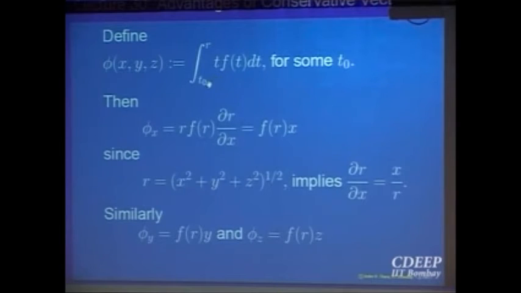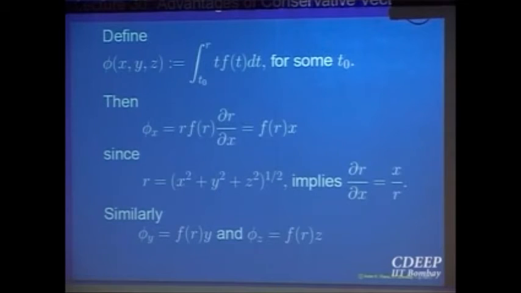I am not saying this is the only one, because there could be many functions whose partial derivative is equal to this, because you are only integrating with respect to x. What about the y and z variables? They may contribute something in the integral, plus something which depends on y and z, but one possibility is that probably they don't contribute anything. We will be lucky. So let us try that.